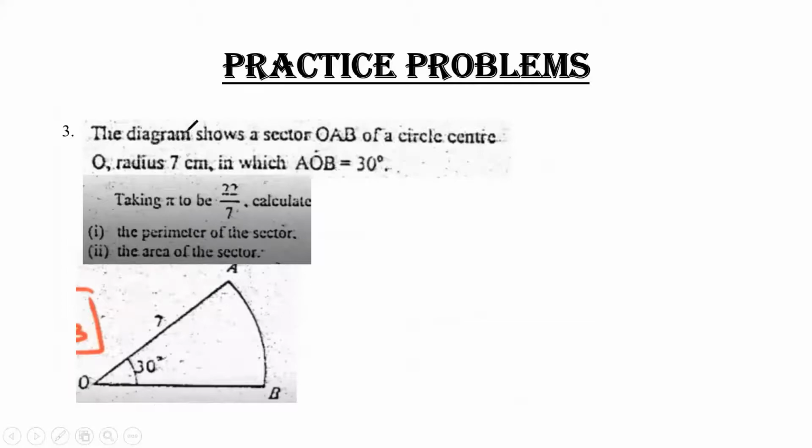The question says the diagram shows a sector OAB of a circle with centre O, and the angle is 30 degrees. You have to calculate the perimeter of the sector. The formula for the arc length is theta upon 360 into 2 pi r, and if we add 2r, it becomes the formula for our perimeter.